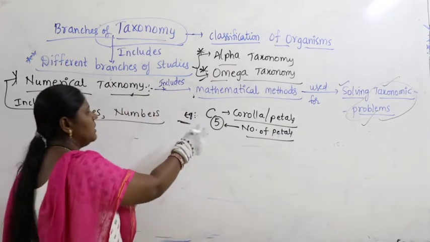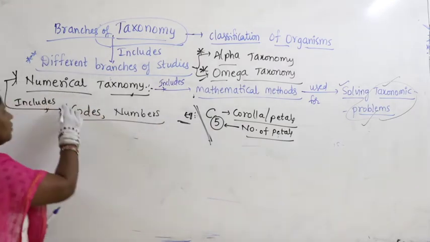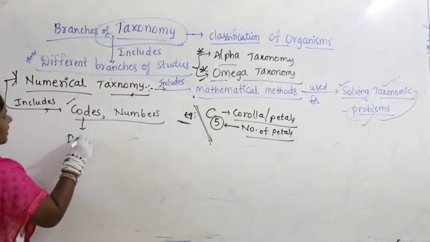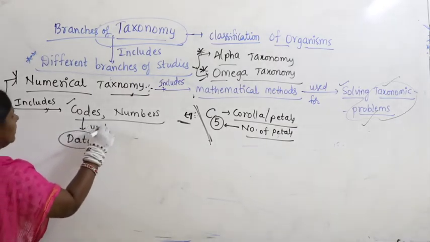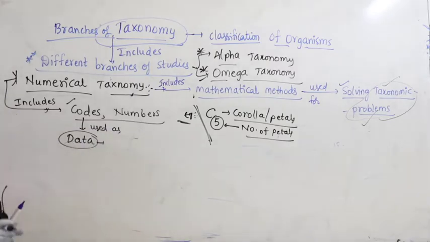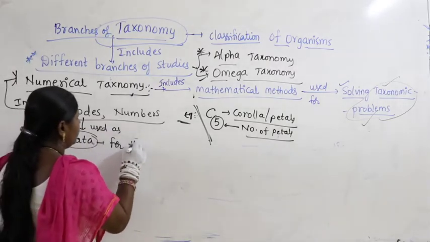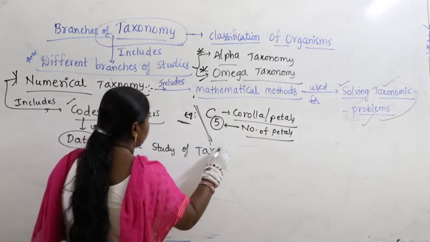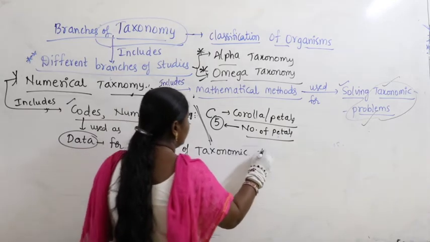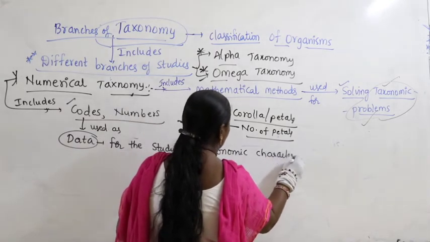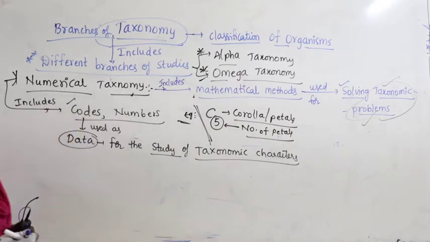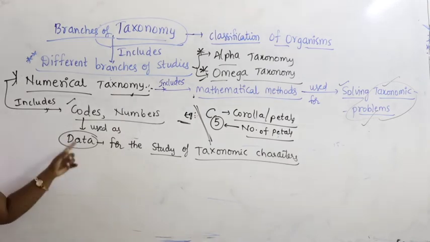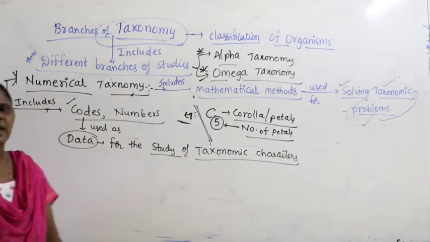So C5 is used as a code with numbers, and it is taken as data for the study of each and every character, for the study of taxa, or taxonomic characters. So the codes and numbers are used in the form of data, and this data is used for the study of taxonomic characters.